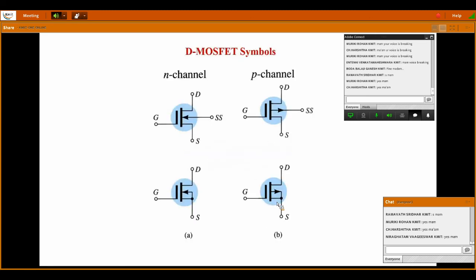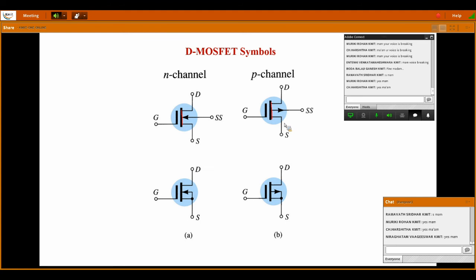So in depletion mode, the first difference is that the channel is readily available. Hence in the symbol we have a continuous line. So you should draw a continuous line while drawing the symbol of a depletion mode MOSFET, whereas in enhancement mode we have drawn a broken line. Here also the same 4 terminals, and for N channel the arrow is inside, and for P channel the arrow is outside.